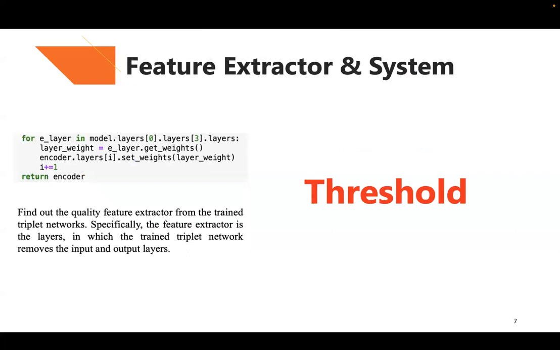And after training the network, I will get the feature extractor from it. As my code shows, the feature extractor is the trained triplet network with the input and output layers removed. Then I will apply the threshold method. That means I will compare the differences between images with a threshold set by me. Okay,